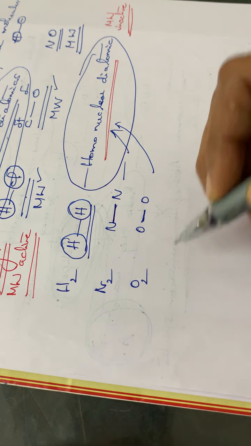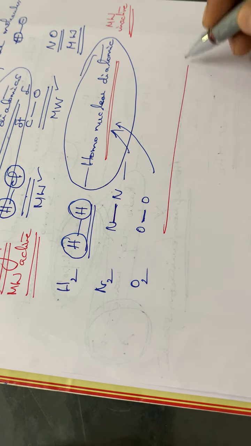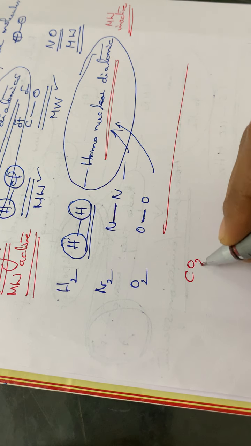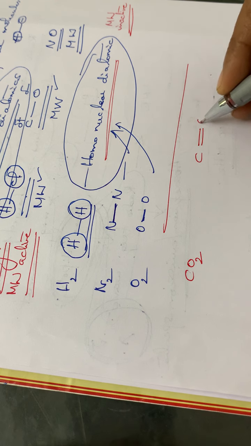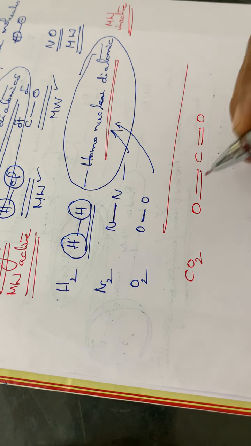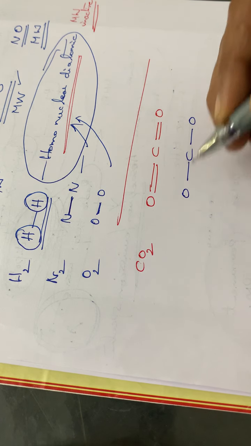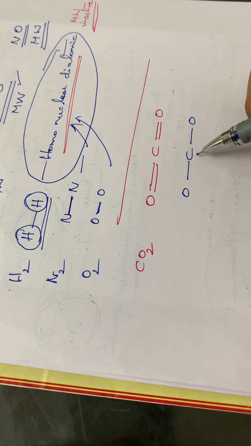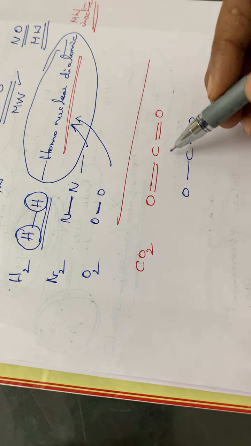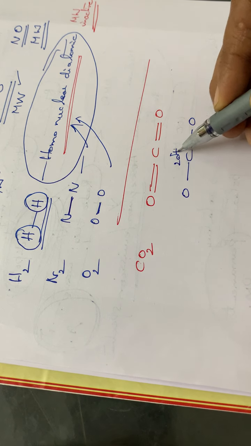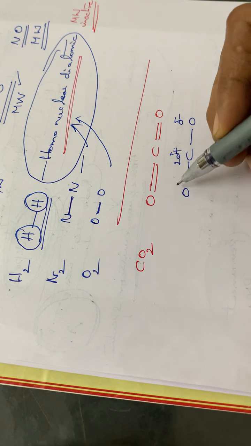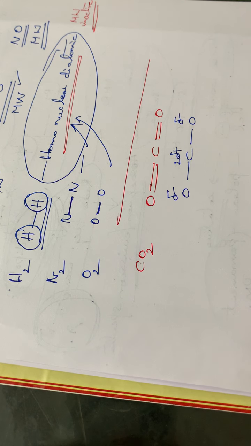In the case of the carbon dioxide molecule, CO2 means C double bond O, double bond O. Let us avoid the double bond. You just write the skeleton, OCO. So here in this carbon dioxide molecule, the carbon has got a delta positive. This oxygen will be having delta negative. This oxygen will also be having delta negative.